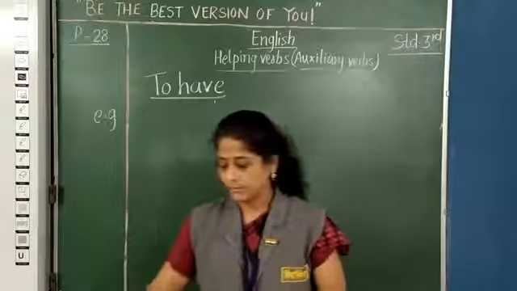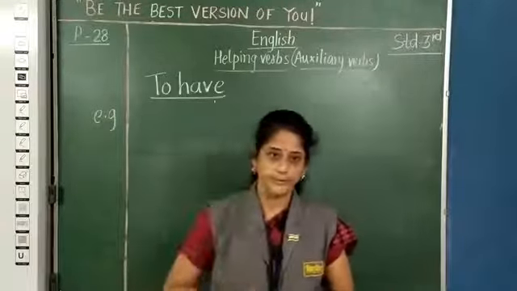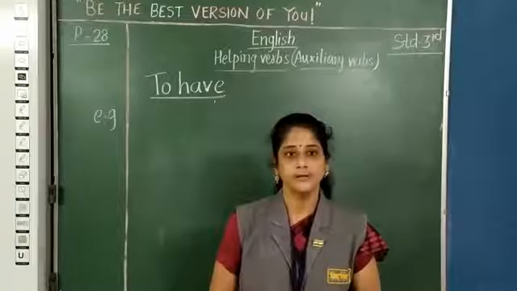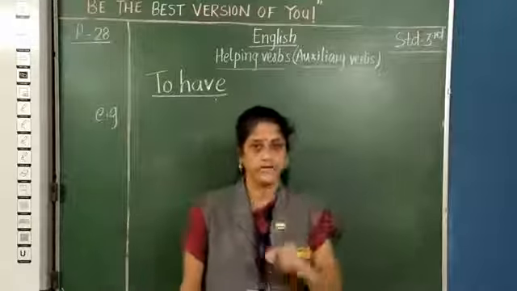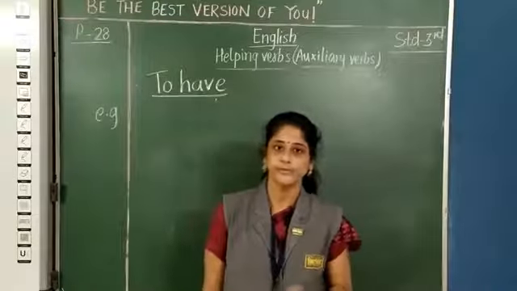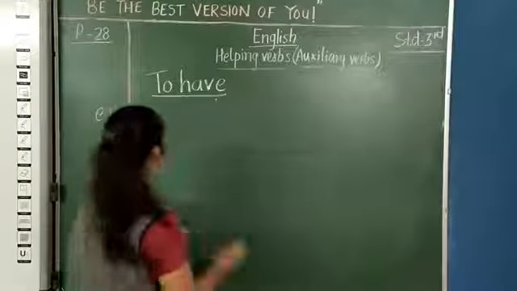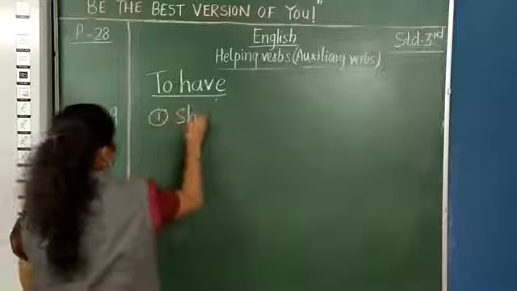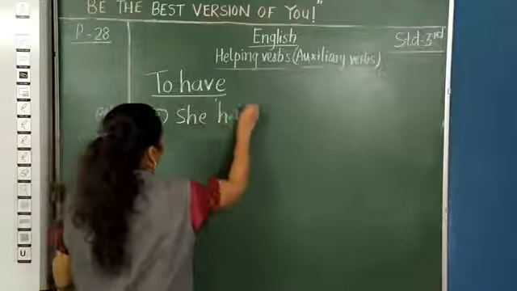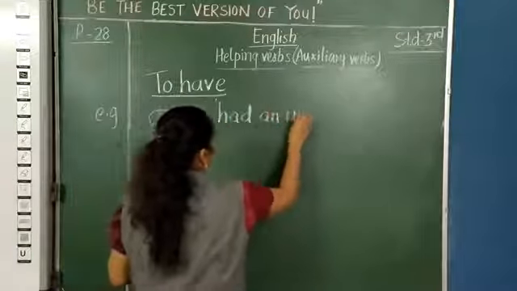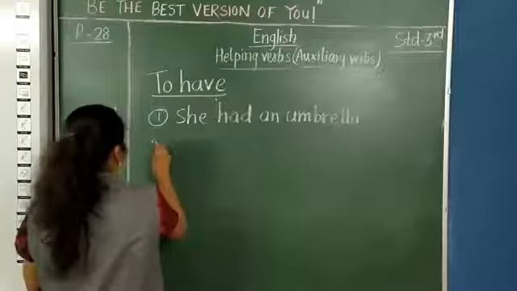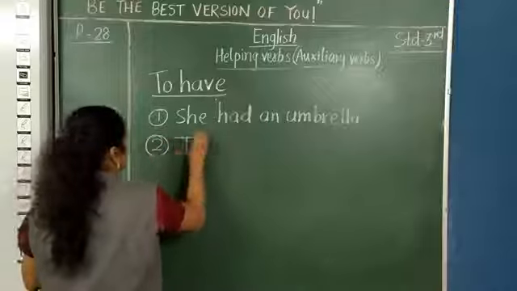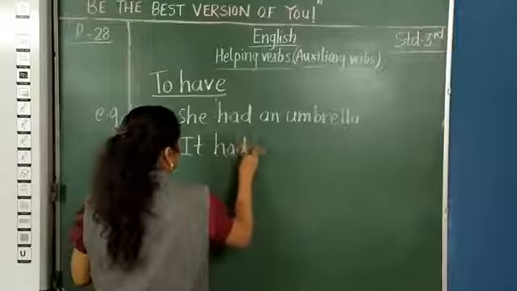Okay, now there is a small homework for you today. Again, let us go with the homework. Whatever examples I told you, I'll just write them on the board for you so that it will be clear. First one was she had an umbrella. Second, it had a long tail.